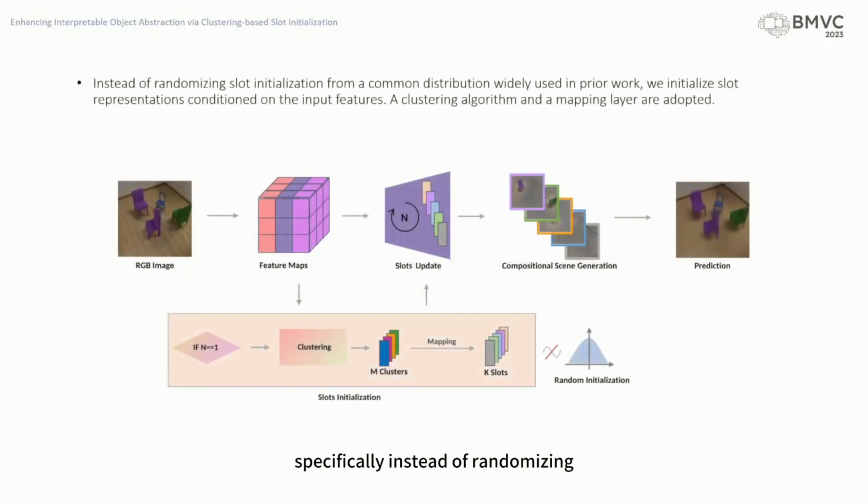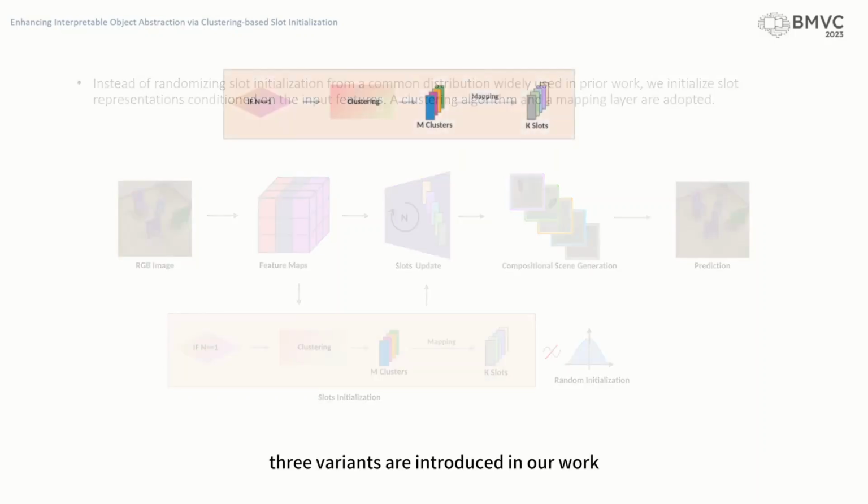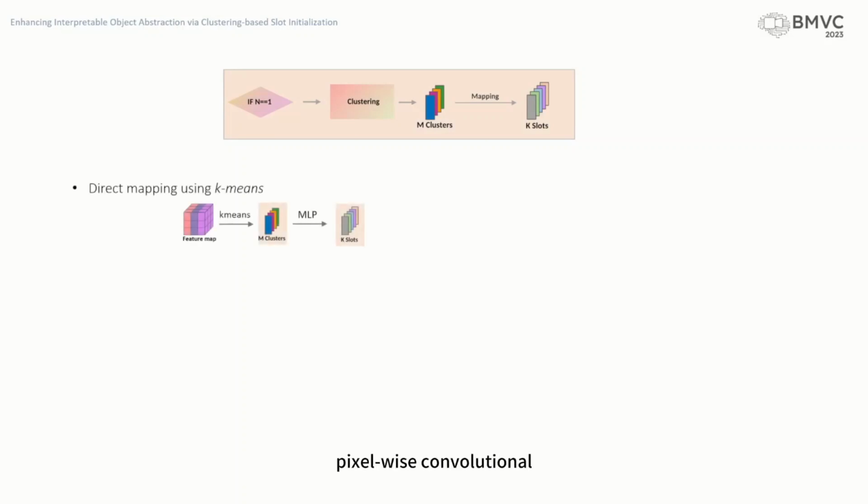Specifically, instead of randomizing slot initialization from a common distribution, we initialize slot representations conditioned on the input features. A clustering algorithm and a mapping layer are adopted. Three variants are introduced in our work. We implement a non-permutation symmetric model using k-means clustering on the pixel-wise convolutional perceptual feature to get the feature-based cluster centers. Afterward, the cluster centers are flattened and mapped to the K slots using MLPs.